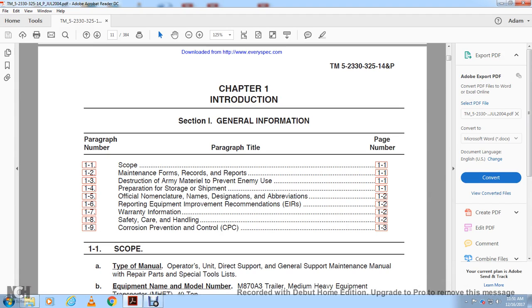1-5, Official Nomenclature, Names, and Designations, Abbreviations. 1-6, Reporting Equipment Improvement Recommendations. 1-7, Warranty Information. 1-8, Safety, Care, and Handling. 1-9, Corrosion Prevention and Control, or CPC.